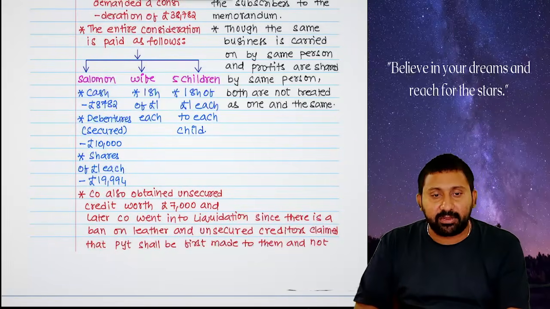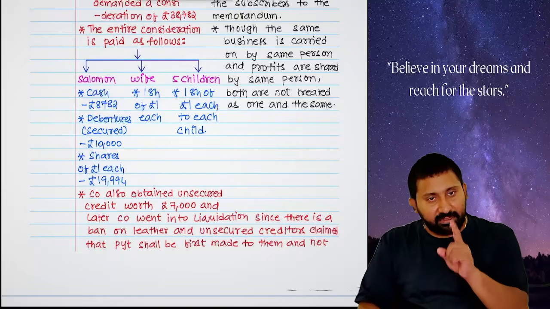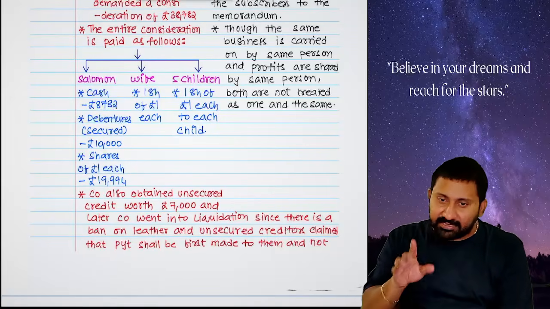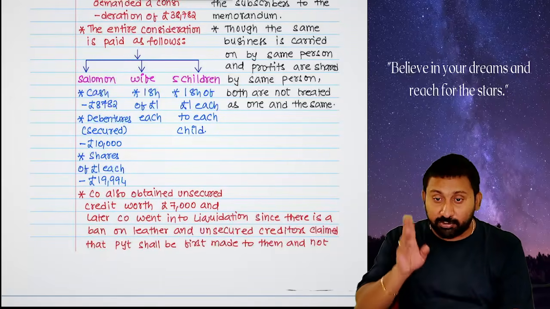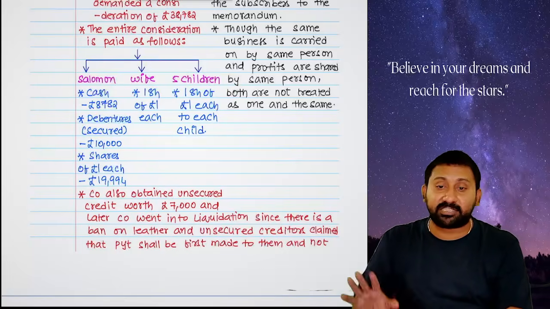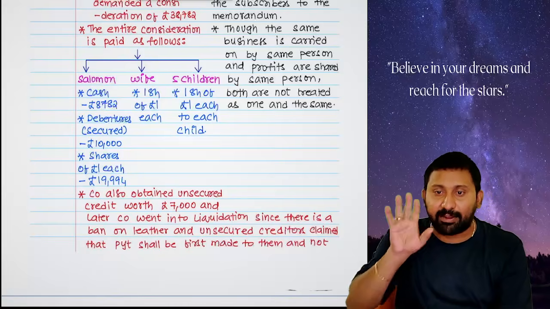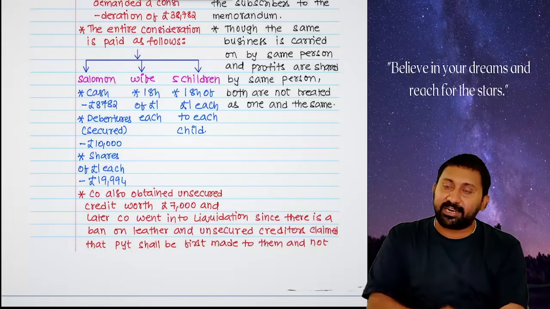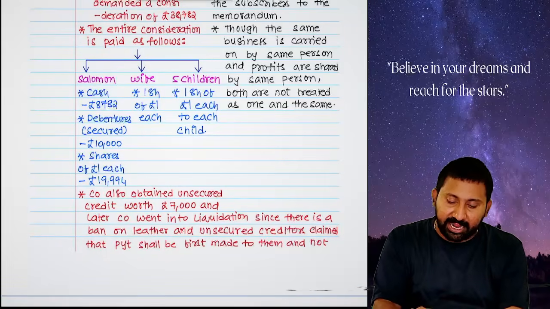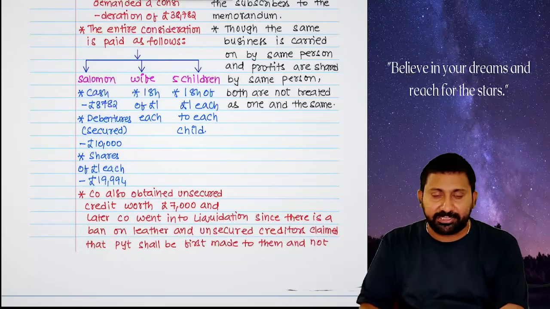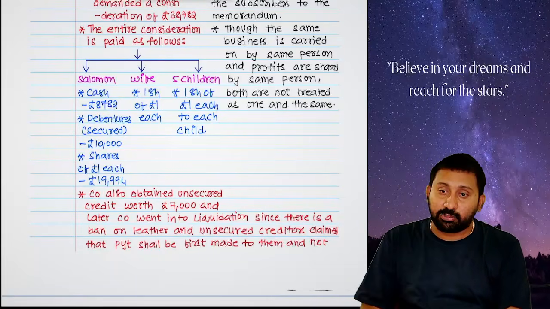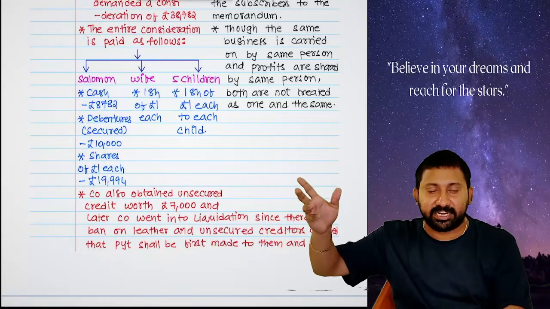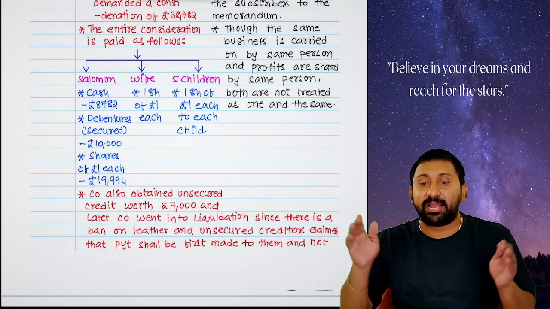Okay. So what he did is, balance how much is there? 38,782. 8,782 cash. 10,000 shown as a loan, balance 20,000. In the 20,000, he did not take the shares totally, because if he took the shares totally, it would become a 1-person company. At that time, the 1-person company concept was not there. Only public company, that too with 7 members. So he said, in the 20,000 shares, 19,994 shares I will take, £1 each. 19,994 pounds over. Still 6 pounds has to be paid. 1 share to wife, 1 share to each of the children, being 6 shares totally for wife and children together, and totally made as a big company.